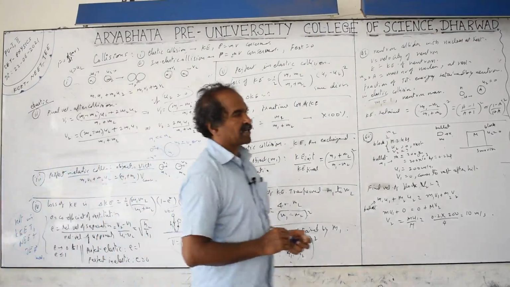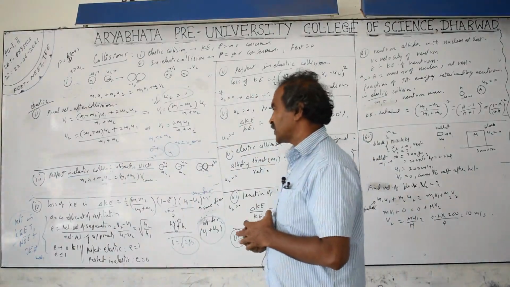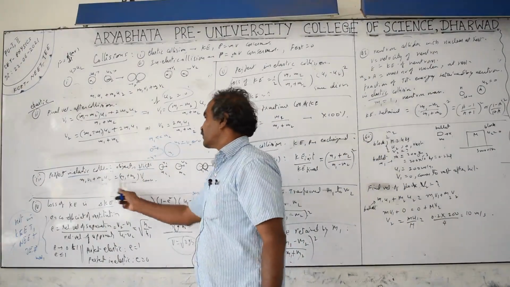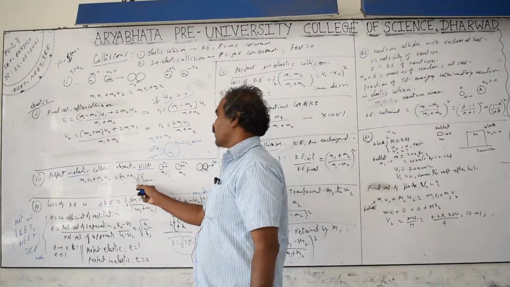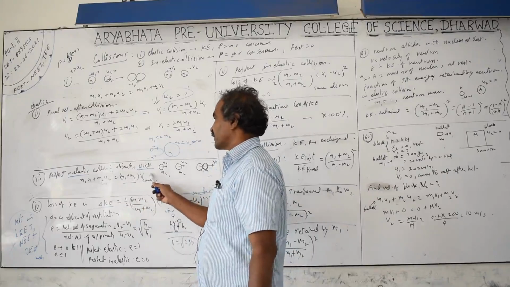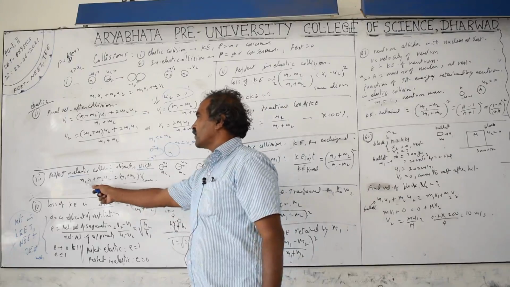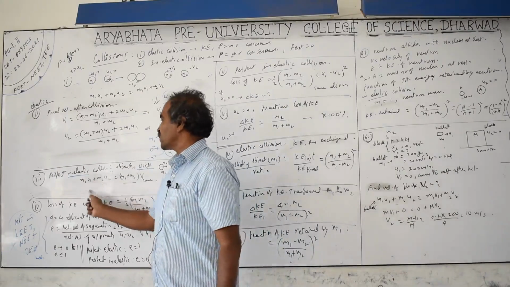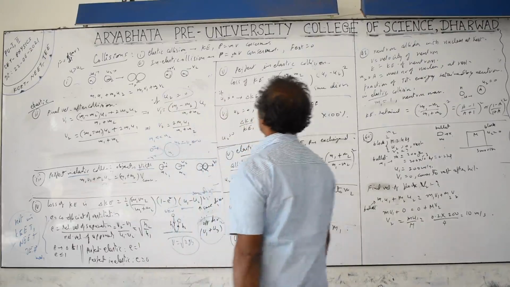Mostly the perfectly elastic collision and perfect loss of energies will be given. For perfectly inelastic collision, it is easy to calculate the loss of energy because the formula is simple. Final kinetic energy is half (m1 plus m2) v common square. Initial kinetic energy is half m1 u1 square plus half m2 u2 square. Generally, the second body begins at rest, so initial kinetic energy is only half m1 u1 square, you have to take.